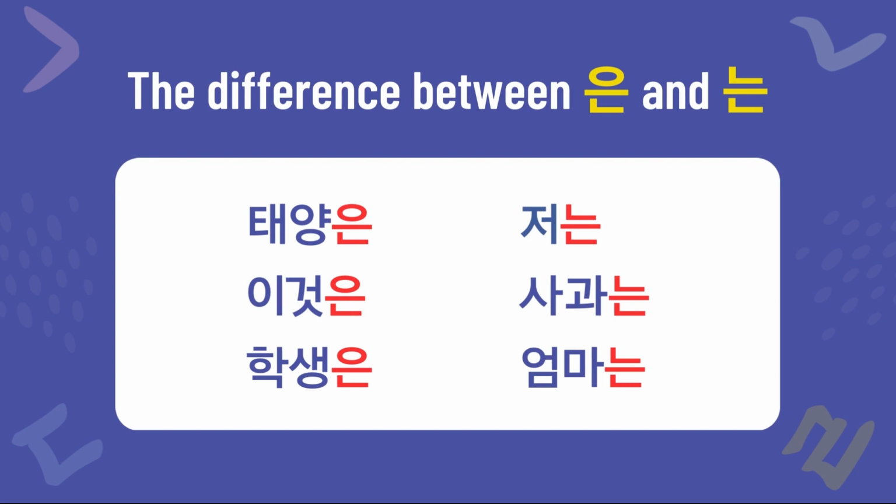Well, 은 is used after a noun that ends with a final consonant, which is called 받침. For examples, 태양은, 이것은, 학생은. On the contrary, 는 is used after a noun that ends with a vowel. For examples, 저는, 사과는, 엄마는.